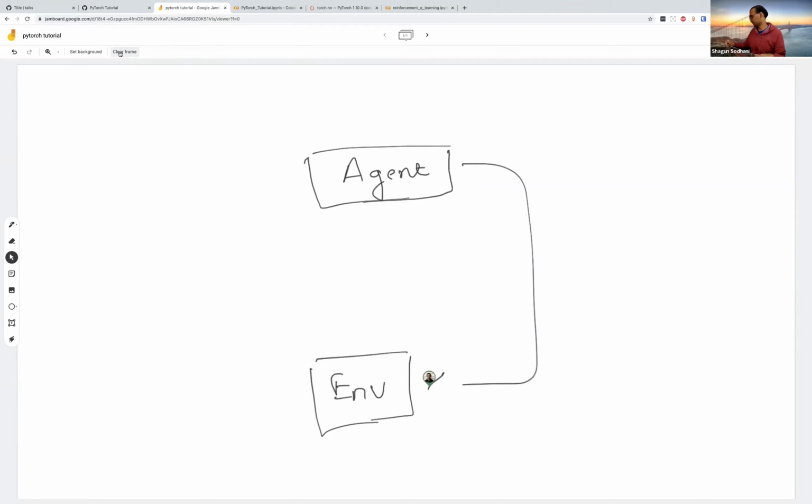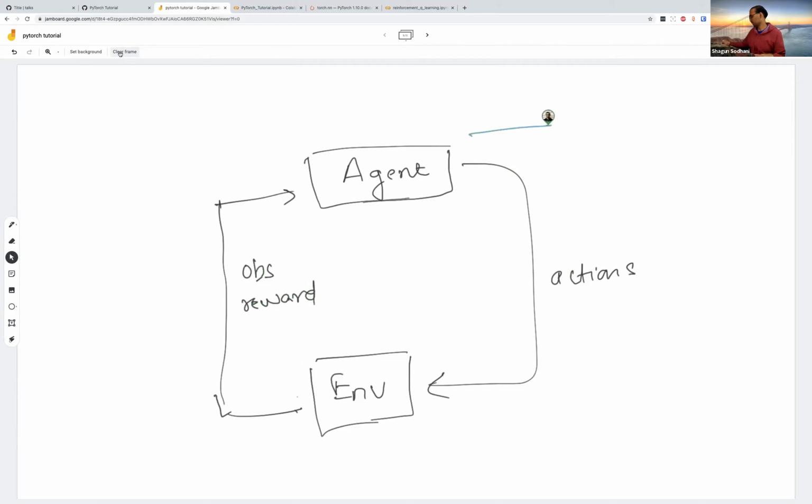Okay, so what we're going to see is that since it's a standard RL problem, we would have an agent. We would have an environment. The agent would be interacting with the environment by taking actions, and the environment would be returning an observation and some reward. The goal is to learn an agent which can maximize the expected return, and we would be implementing it as an nn.Module. So we would be using PyTorch to implement this agent, and we would hope that the weights of the agent can be learned.